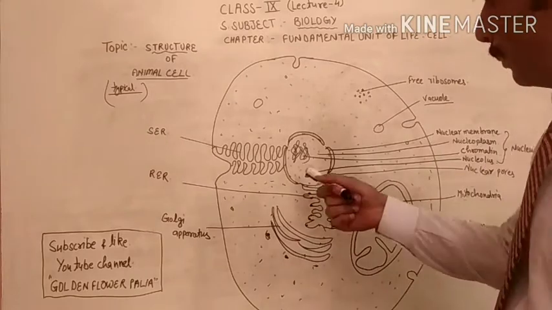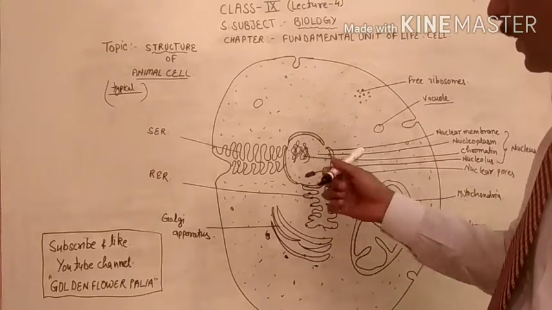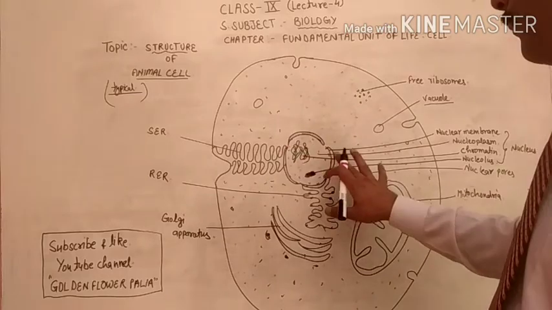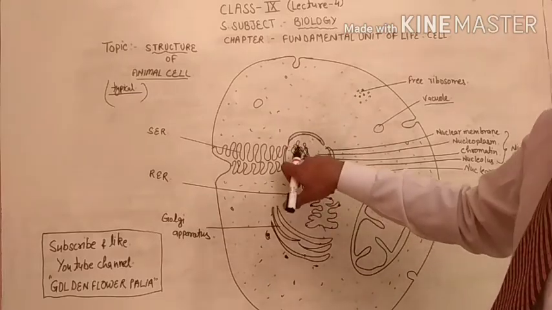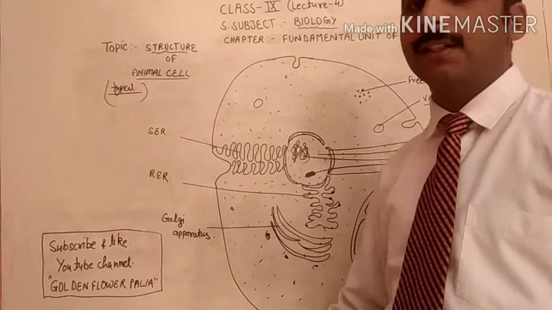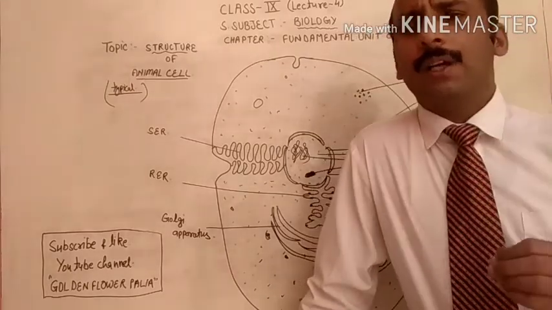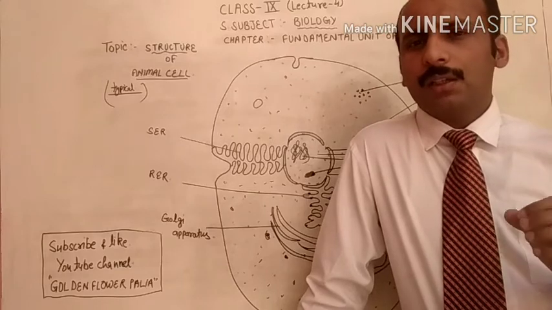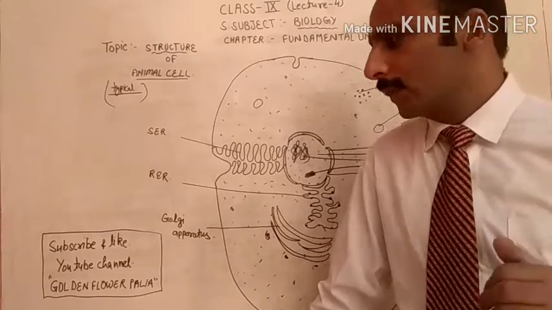That is why, due to the presence of this chromatin material, it controls all the information. So due to the presence of chromatin, the nucleus is considered the controlling part of the cell. The nucleus is called the controlling part of the cell.